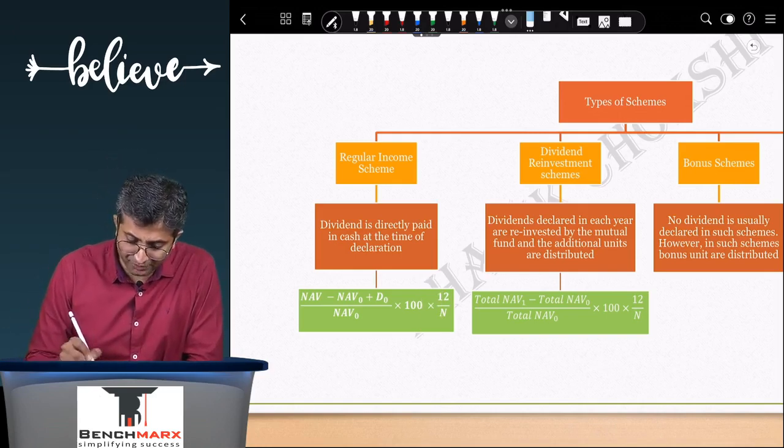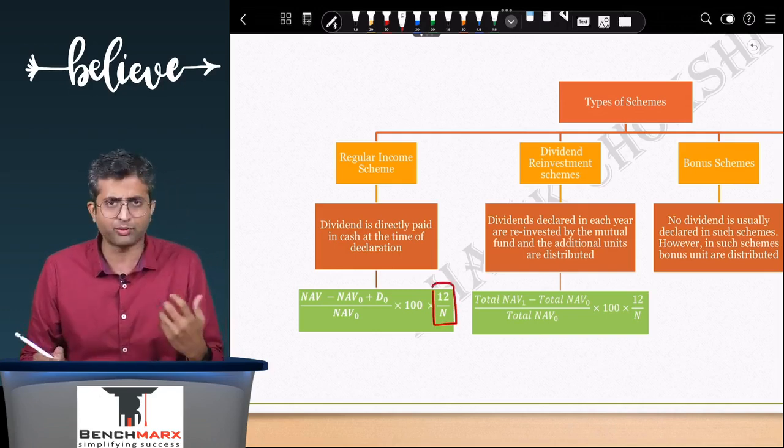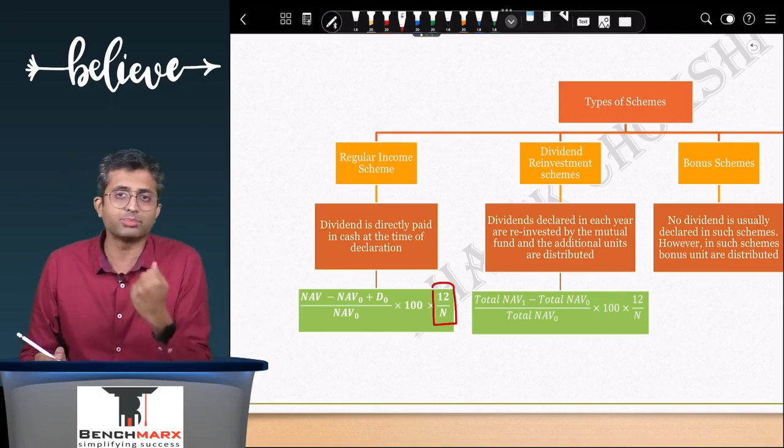and before we go to those special schemes, we also need to understand the concept of annualization. What do you mean by annualization over here? This is a return that you have calculated for a holding period. Let us assume the holding period was 1 year, and hence 15% is the return per annum.